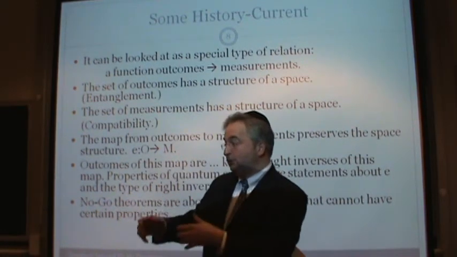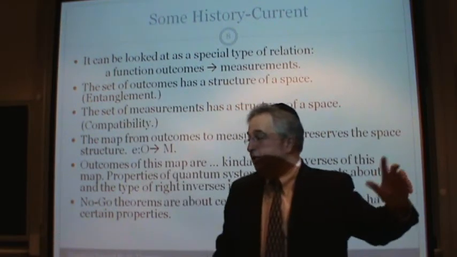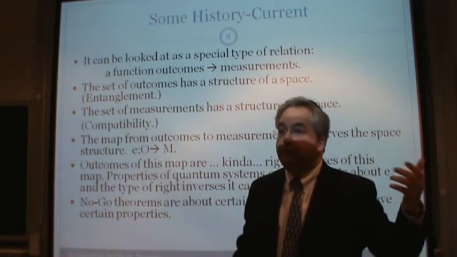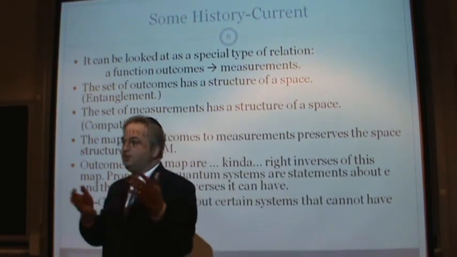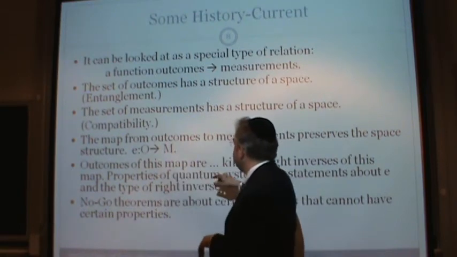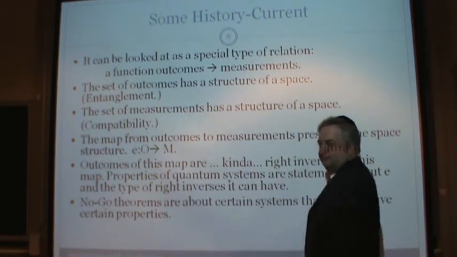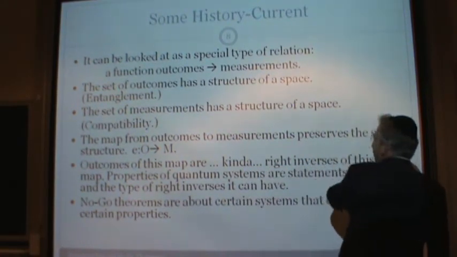What are the possible outcomes? The Geiger counter beeps, the Geiger counter doesn't beep. It's spinning up, it's spinning down. Those are the outcomes of the measurements, okay? The spectrum is this way or the spectrum is that way. These are the types of outcomes that you can have. Outcomes of these maps are kind of, not really, I'll show you what I mean in a minute. They're right inverses of this map.